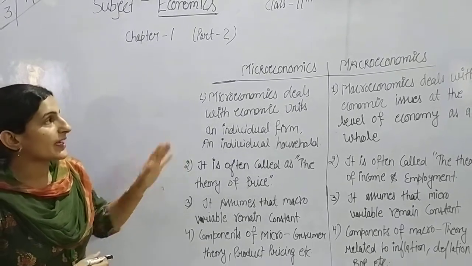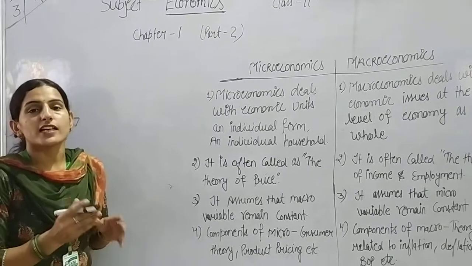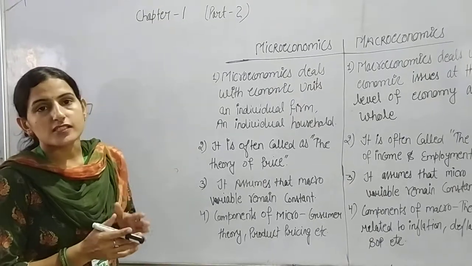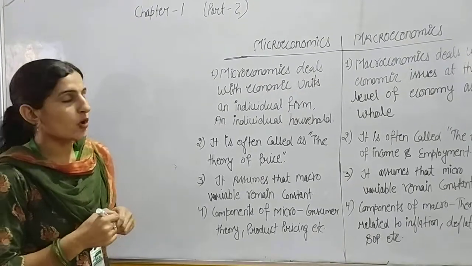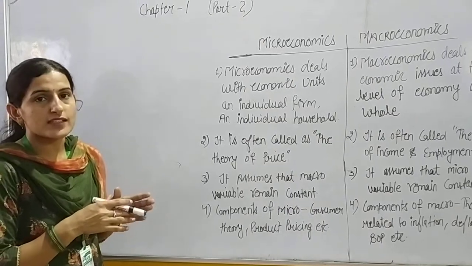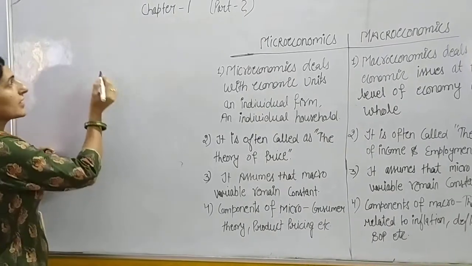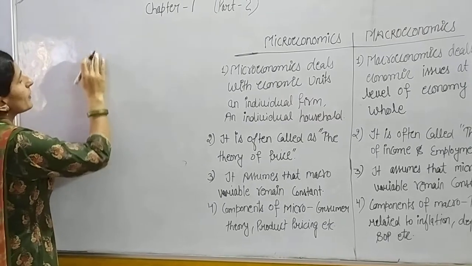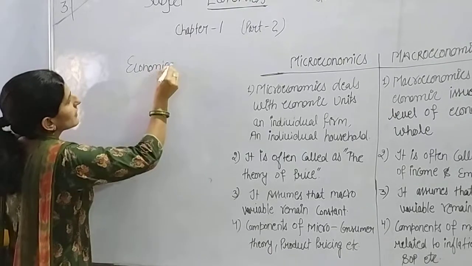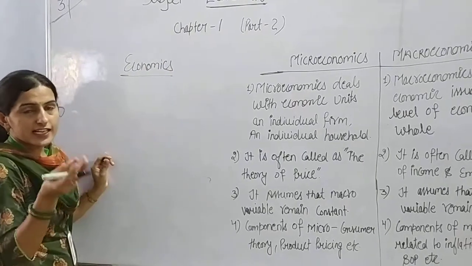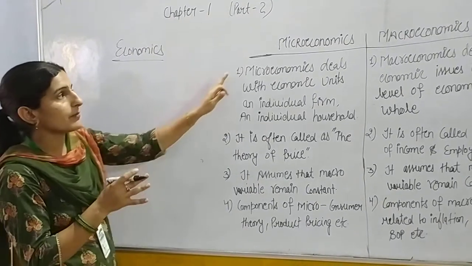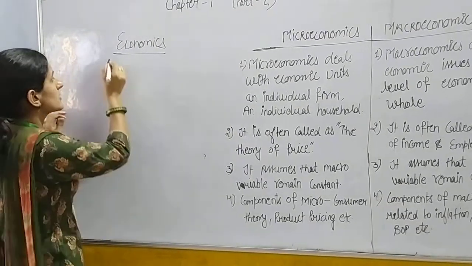Okay. So microeconomics, as we already studied in our first video, first part, is taken from a Greek word which means small. Like that, macroeconomics you will study in your next class, 12th standard. But the meaning will be clear now only. There are two branches of economics we can say. Many branches like agriculture economics, financial economics, statistics economics. The main branches are micro and macroeconomics.